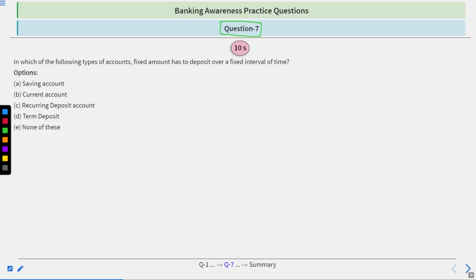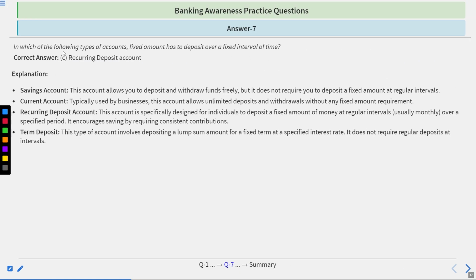Question number 7. In which of the following types of account does a fixed amount have to be deposited over a fixed interval of time? Savings account, current account, recurring deposit account, term deposit, none of these. To answer this, you will have 10 seconds, then I will give you the answer. So your time starts now. Okay, the time's up. The correct answer is C, recurring deposit account. Just go by the explanation.